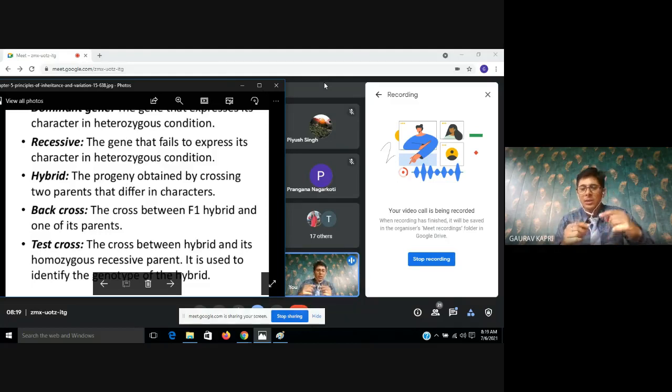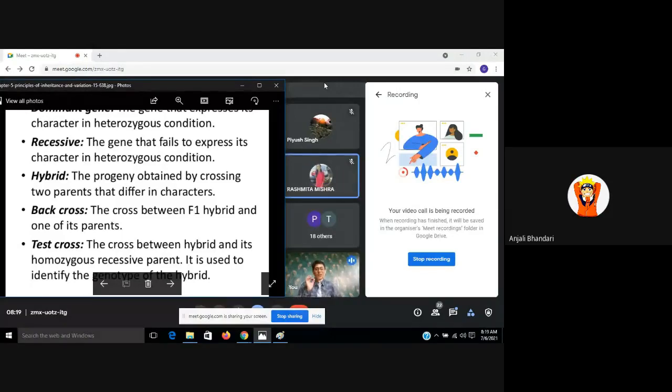If two genes are in a combination, suppose I am giving you an example. There is a plant, and that particular plant, the genetic combination for height is capital T and small t. Understood? It means it's a hybrid plant, and it has two genes. What are these two genes? Capital T and small t. In such condition, only one of the genes is going to express itself.